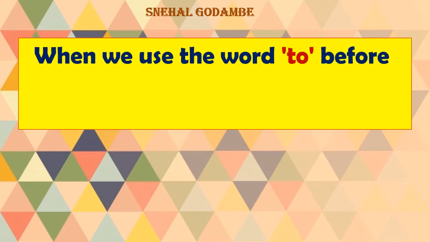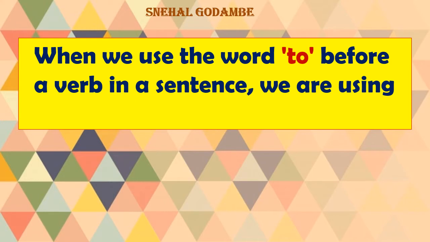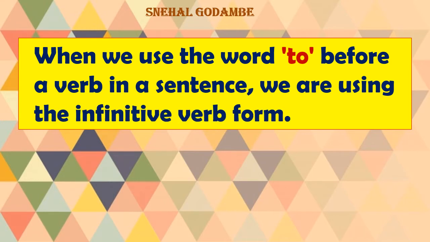See, when we use the word to before a verb in a sentence, we are using the infinitive verb form. So in short, you can write it in this way also. Note, this is very important.